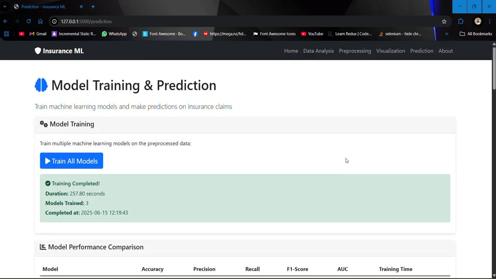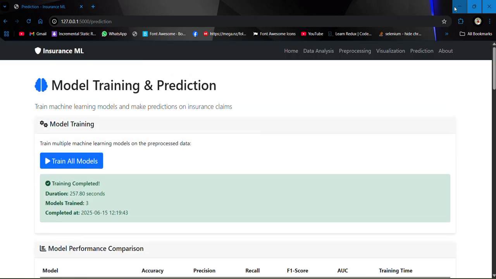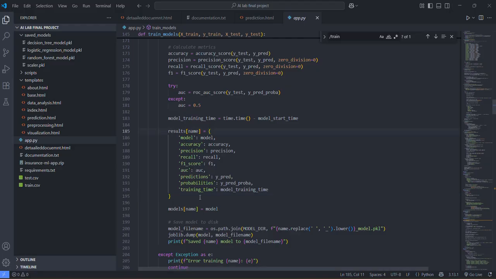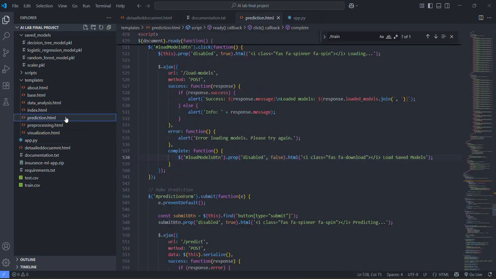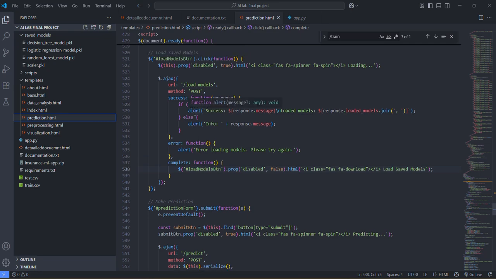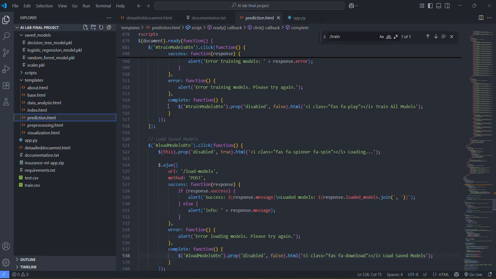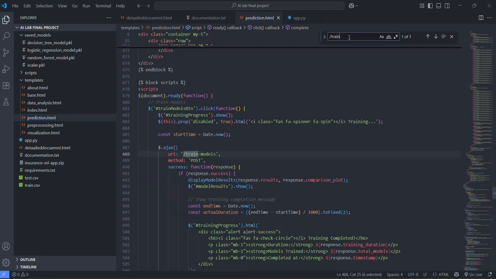If I show you here, in the front end we are doing an Ajax call. You can see it's load model, basically train. Let's go on train.